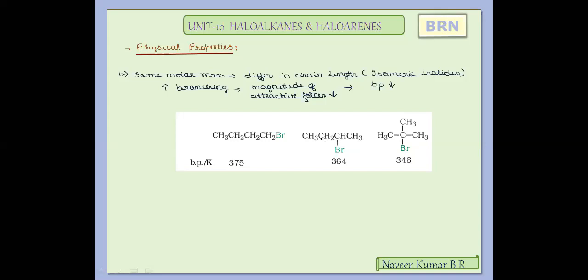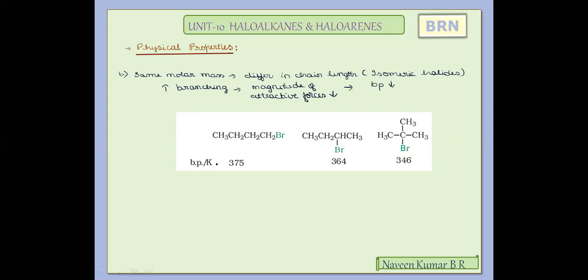Now for the first two, the position of the bromine is different. If we compare the first two structures with the third structure, the chain length itself differs. Hence, 1 and 2 when compared with 3 are chain isomers. Between 1 and 2, the difference as a structural isomer is positional isomerism.